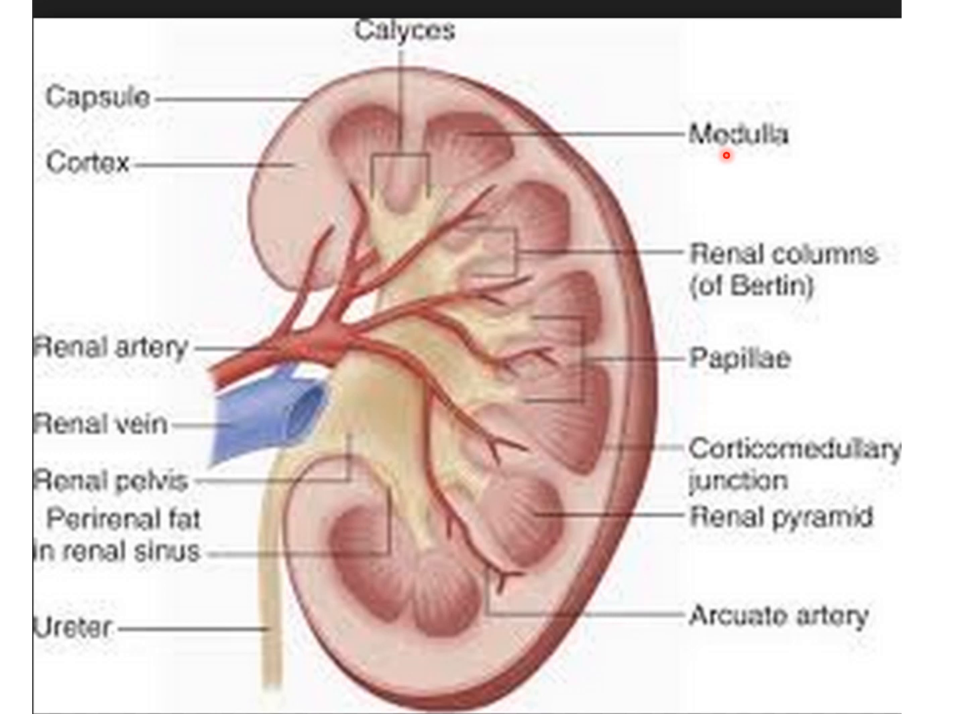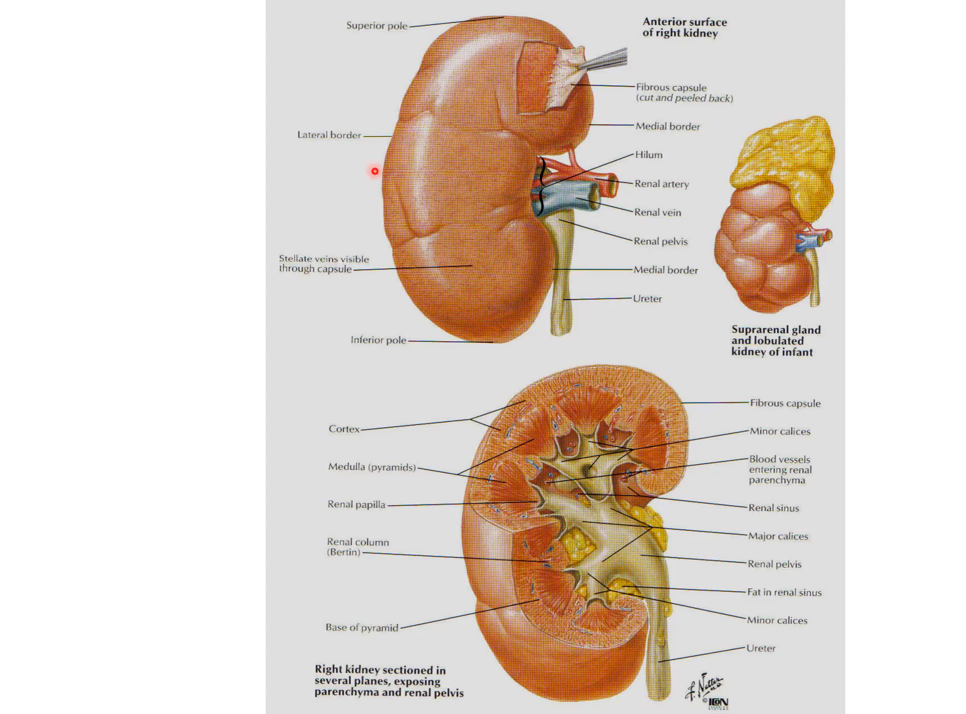The striations of this pyramid are caused by a series of U-shaped loops of Henle. So this is the outer covering part of the anterior surface of the kidney. These are the macroscopic structures after cutting the kidney.